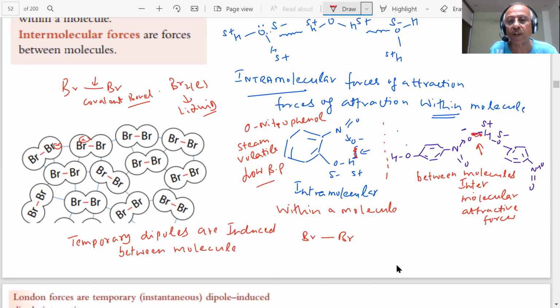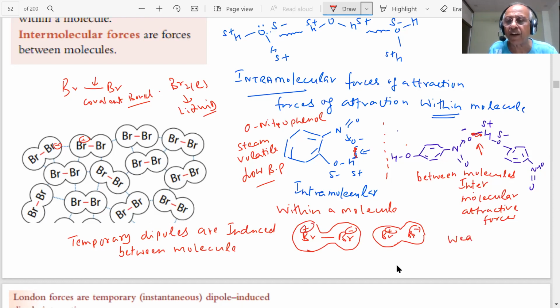But when they come closer, what is the result of that? When they come closer to another Br, what happens? Then one of the ends becomes, there is a dipole which is induced. If this becomes negative and this becomes positive, and then this becomes positive, this becomes negative. So an instantaneous dipole is induced, student.